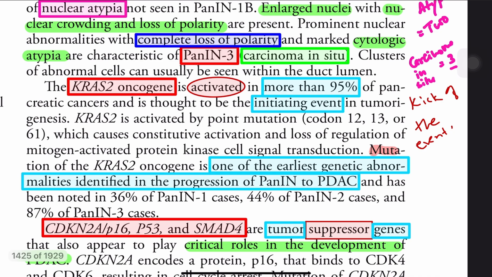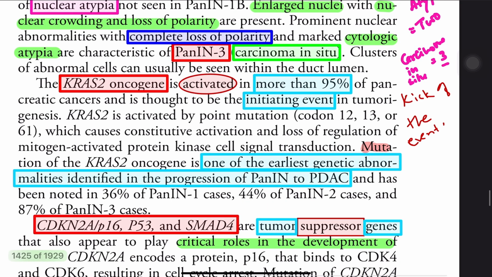KRAS oncogene is activated in more than 90% of pancreatic cancer, and this is the initiating event. So the kick-off event starts from KRAS2. It is activated, and it is the initiating event, one of the earliest genetic abnormalities identified in progression of PanIN to PDA, pancreatic ductal adenocarcinoma. So it's the KRAS2 oncogene.